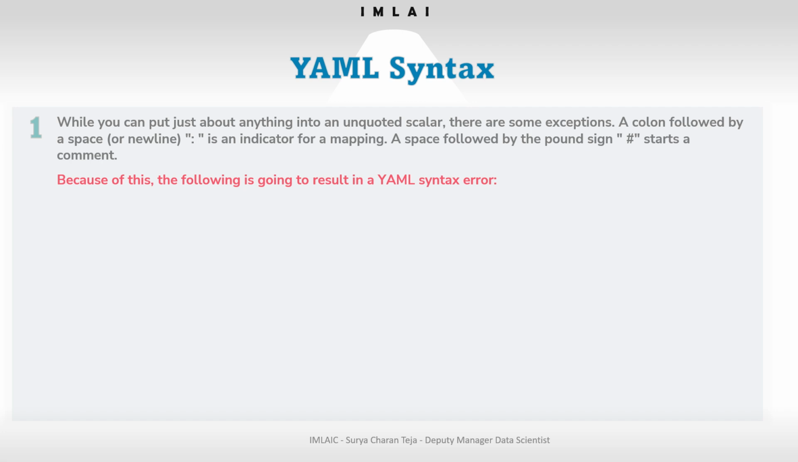So colon is an indicator for a mapping. We use colon a lot in YAML syntax, so you should know what a colon is. A space followed by the pound sign starts a comment, that we know. So two important characters that we widely use in YAML syntax are a colon and a pound symbol. Pound symbol starts a comment, and colon indicates a mapping.